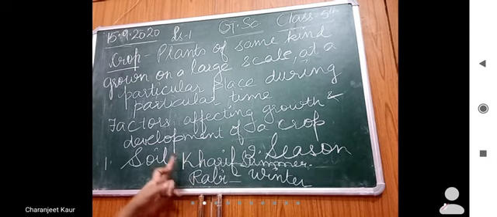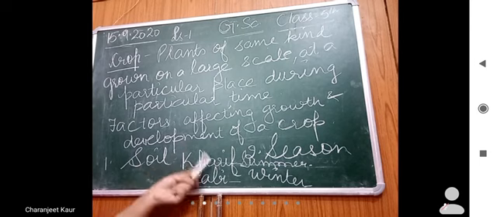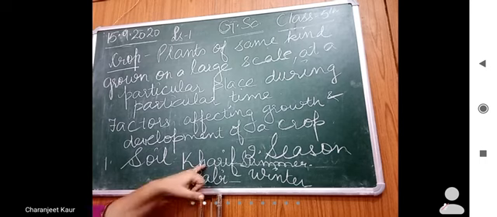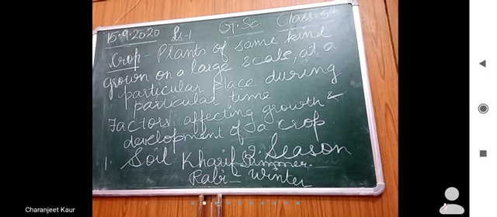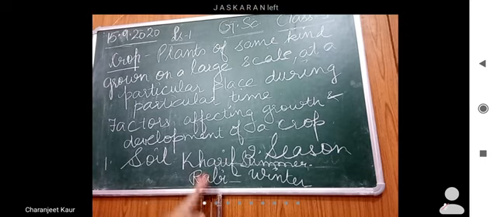Okay, ji. So which crops are known as rabi crops? Wheat, as I already gave you the example. Gram, tea, they are rabi crops. The crops that are grown in summer season depend on monsoon rains. As I gave you the example of rice, it depends on monsoon rains, while these rabi crops do not depend on monsoon rains. Is that clear?